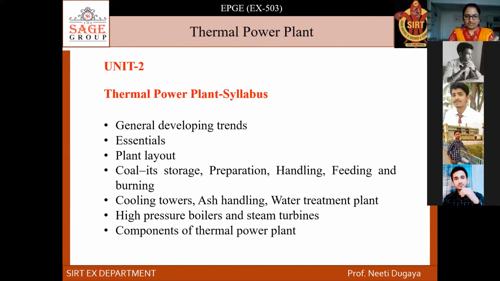I just want to repeat this once again. In thermal power, we need to read the following points. We need to study the general developing trends of thermal power plant. Then we will be studying essentials of power plant, then plant layout. We will be studying coal, as the fuel in the thermal power plant is coal. So coal, its storage, its preparation, its handling, its feeding, its burning, everything.